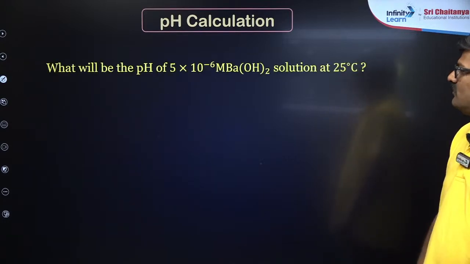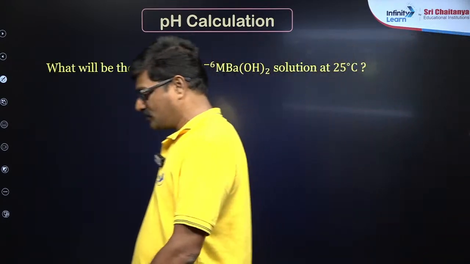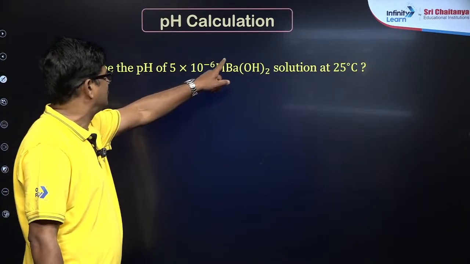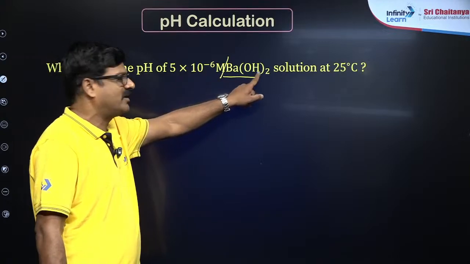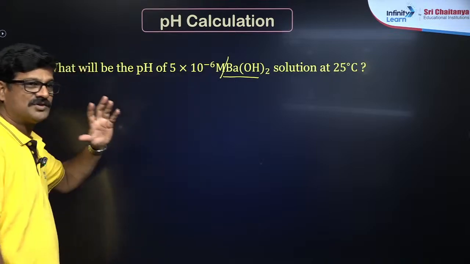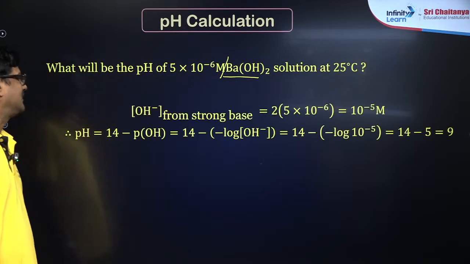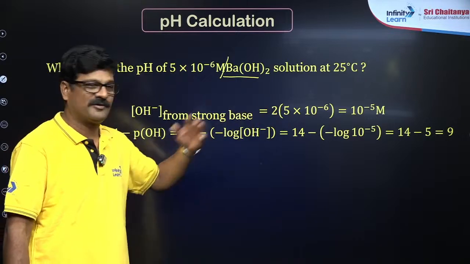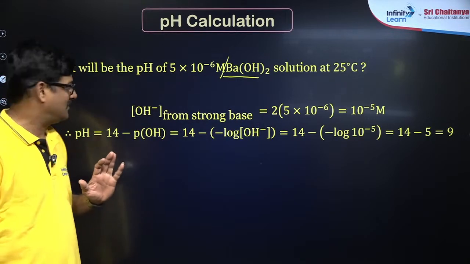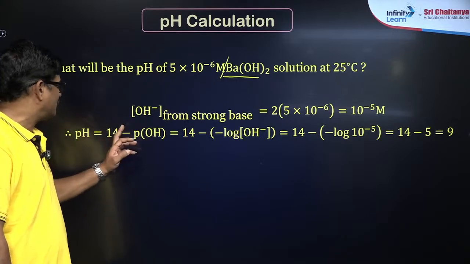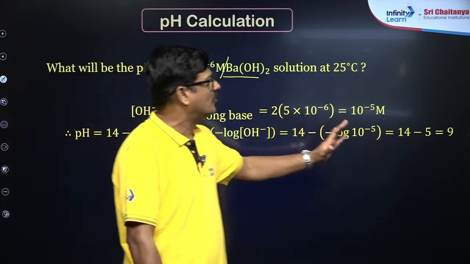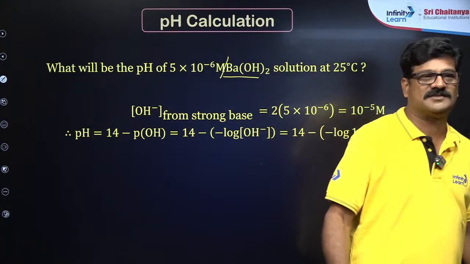And also, what will be the pH of 5 into 10 power minus 6 molar barium hydroxide? So, you see, barium hydroxide is strong base. Now OH minus ion concentration is equal to 2 into 5 into 10 power minus 6. So it is going to be 10 power minus 5 आराम से. So it is greater than 10 power minus 6 है ना. So the pH is equal to 14 minus POH, 14 minus negative log OH minus is going to be 14 minus 5, pH is equal to 9. It's a strong base.